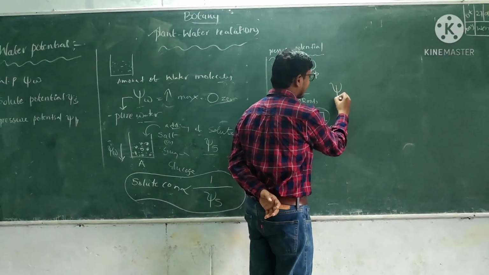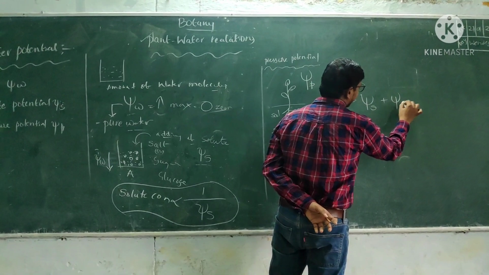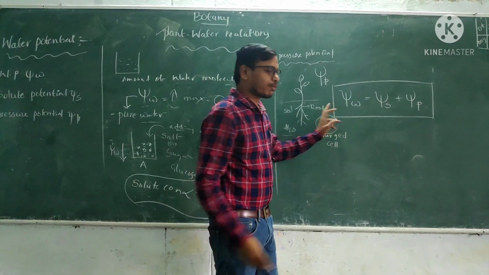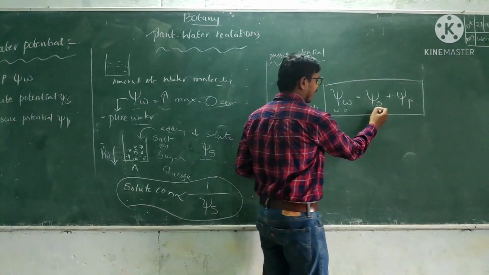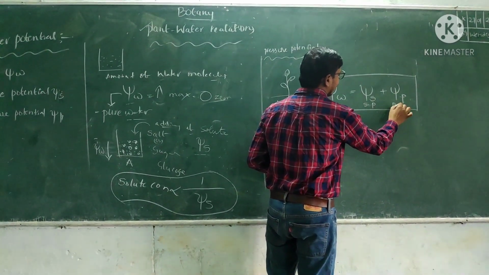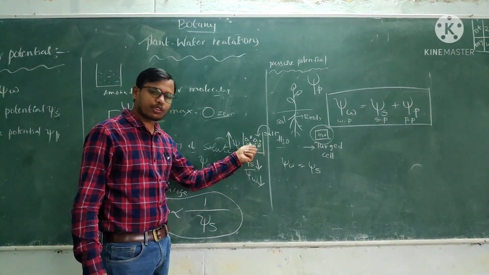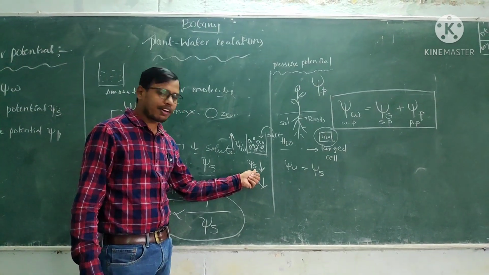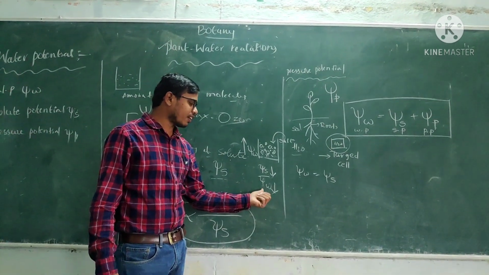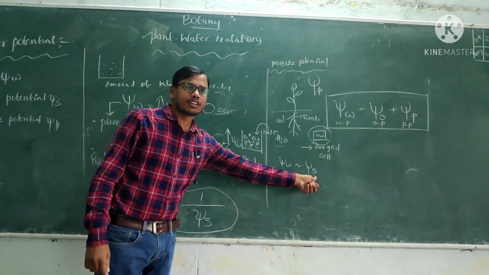Now the equation is psi w is equal to psi s plus psi p. Psi w is water potential. Psi s is solute potential. Psi p is pressure potential. So when the solution has an excess amount of solute concentration, that leads to a decrease of solute potential, and that also leads to a decrease of pure water molecules. So water potential is also going to decrease.